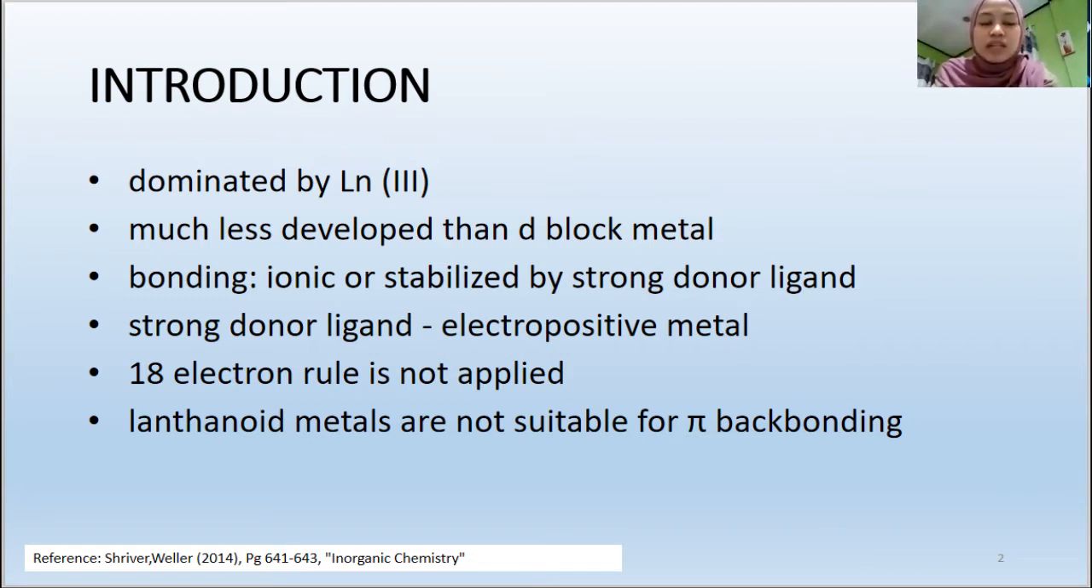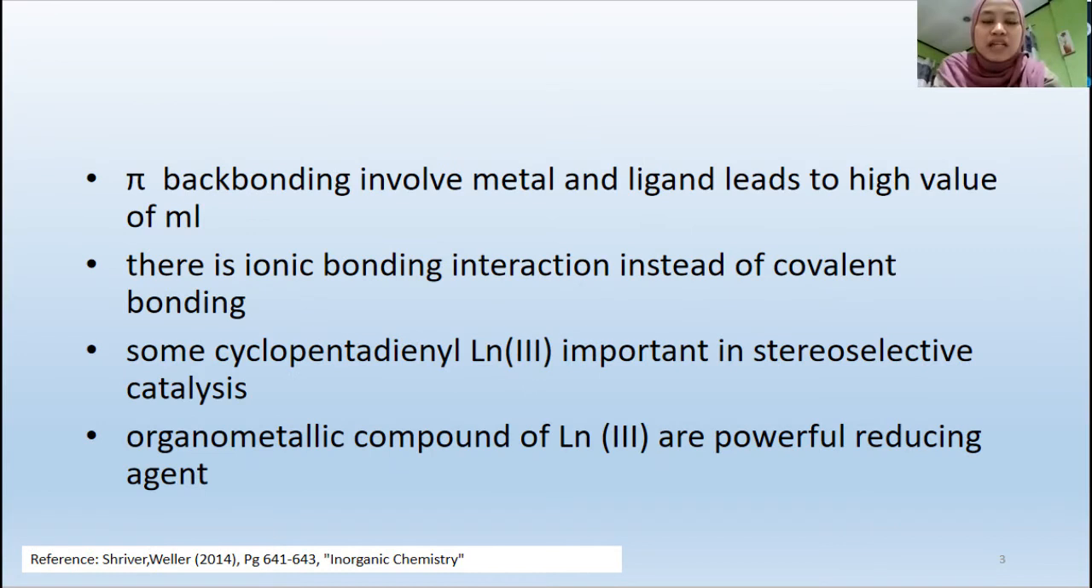The organometallic chemistry of the lanthanides does not obey the eighteen electron rule, and the lanthanide metals are not suitable for pi-back bonding. This is because pi-back bonding involving metal and ligand would lead to a high value of ML. For the application, some cyclopentadiene compounds of Ln are important for stereoselective catalysis, and the cyclopentadiene compounds of Ln are used as reducing agents.